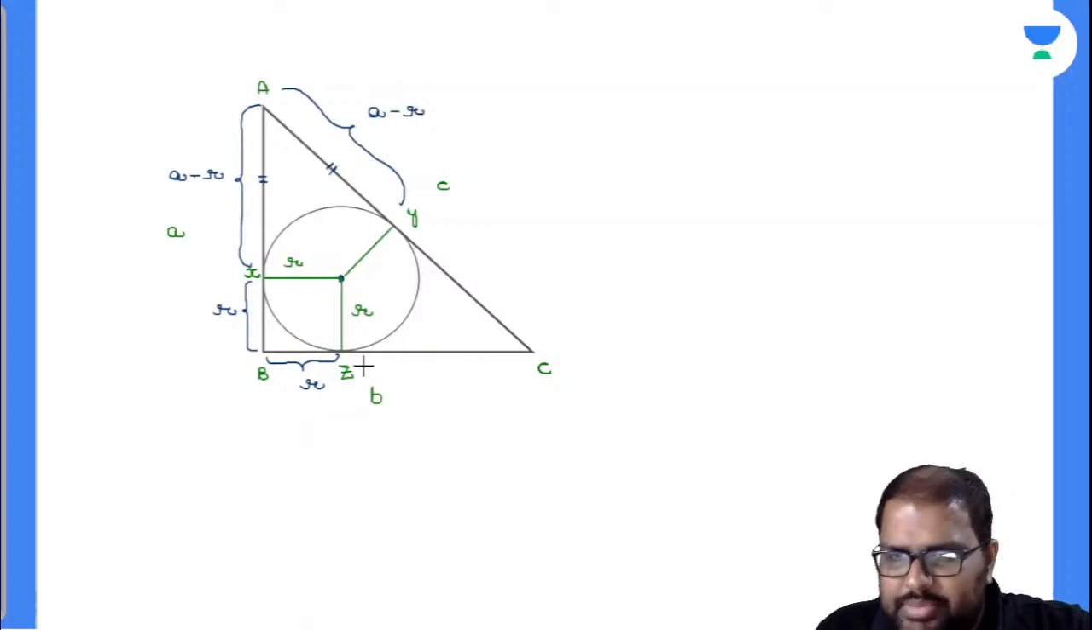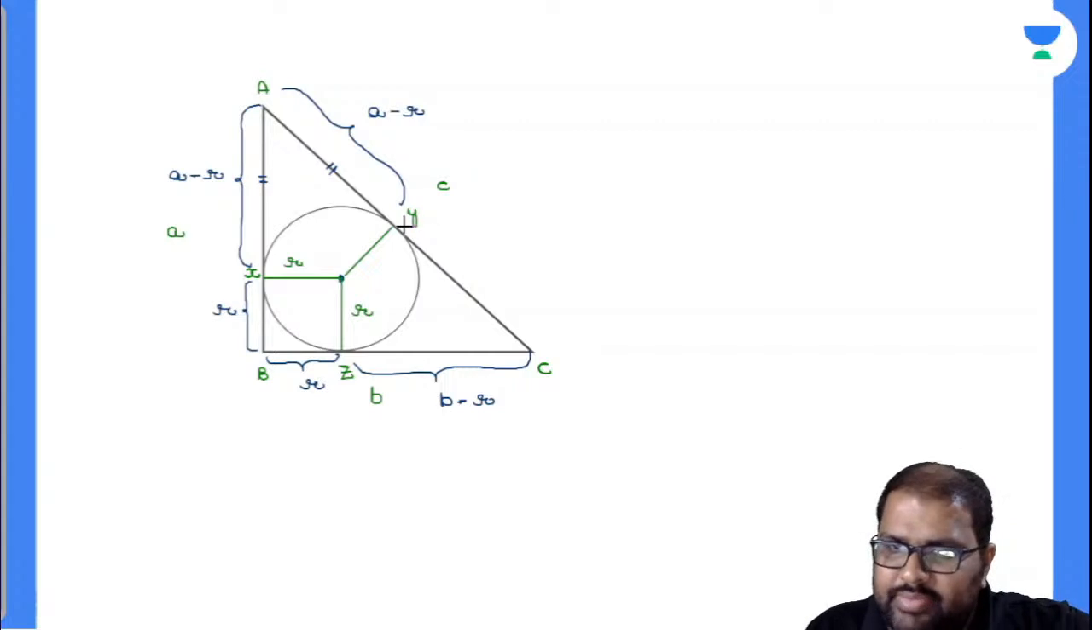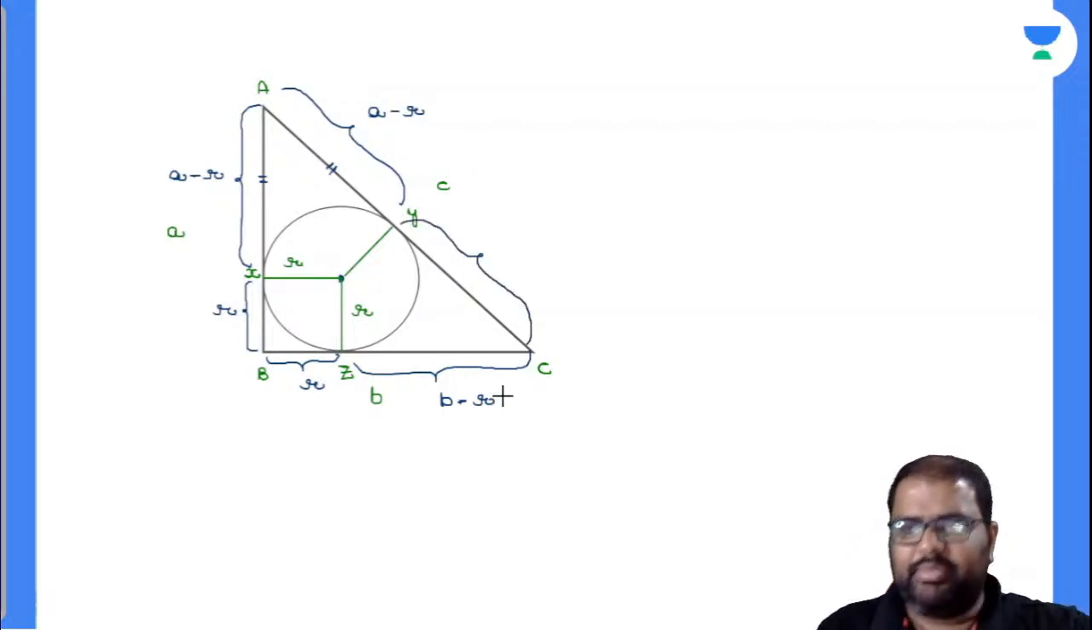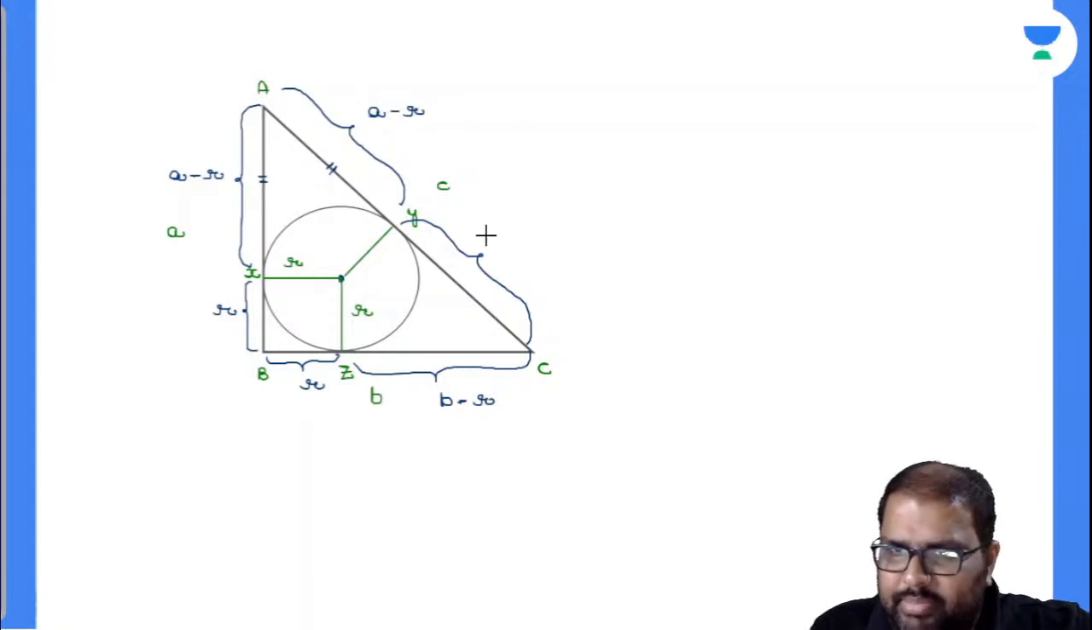Now you closely observe there, what will be this value? This value will be equal to B minus r. So this is totally B. Now this value will also be B minus r because C is an external point. From this external point, I have drawn two tangents of equal length. These tangents will be of equal length, right? Right, this will be B minus r.